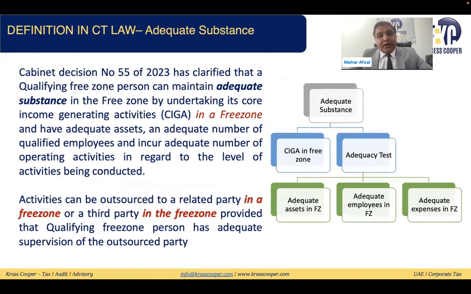So what is the adequate substance? In the economic substance law, they said the person must satisfy the ESR, and for the ESR, they are providing 3 major tests.